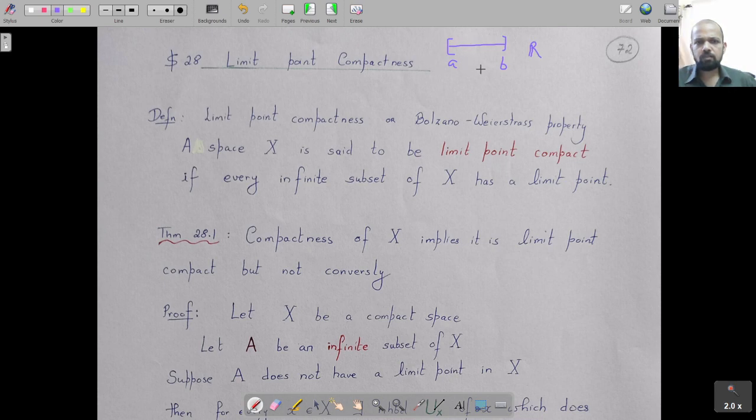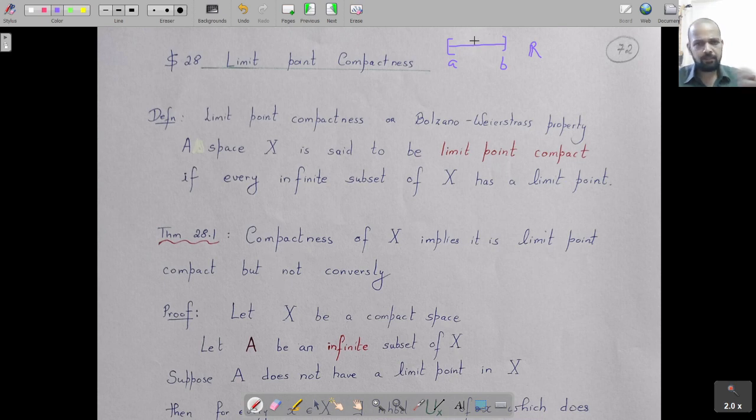That's your Bolzano-Weierstrass theorem, right? Any infinite set in interval AB has a limit point. So yeah, you can see why that would be a particular case of this, because closed interval AB is compact, and compactness implies limit point compactness.